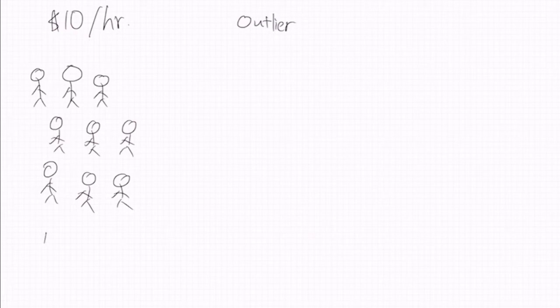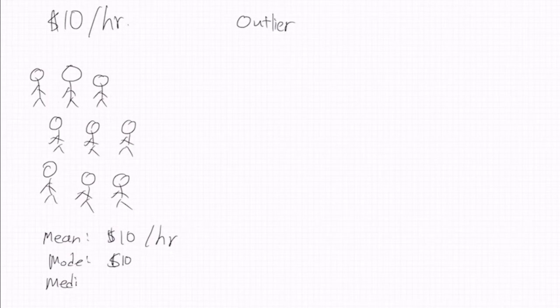So what is their average or mean wage? It's $10 per hour because everyone makes $10 per hour, right? Their mode is $10. And their median number is also $10, right? The range is 0 because there's no range. All right, so it's all $10, yeah?